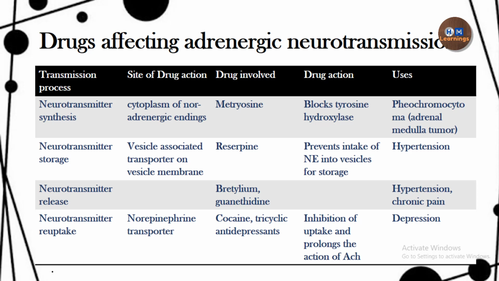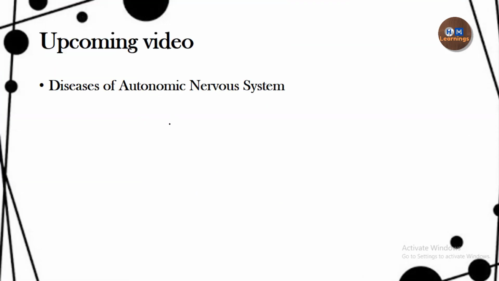So with this we reach the end of the video. In the upcoming video, I will talk about the diseases of the autonomic nervous system. In that video, there will be diseases which are due to the failure of the sympathetic nervous system, and diseases which occur due to the failure of the parasympathetic nervous system, as well as the hyperactivity of these systems.